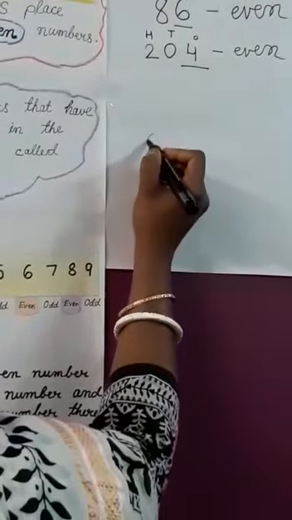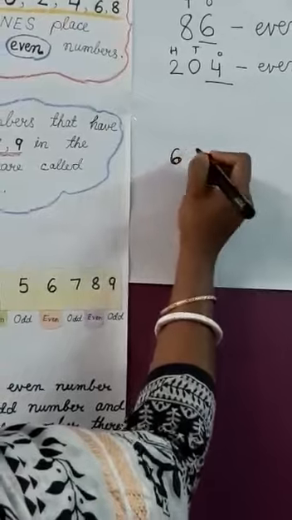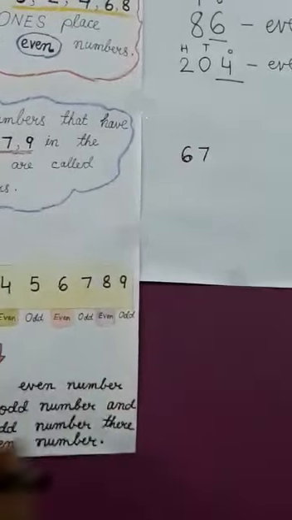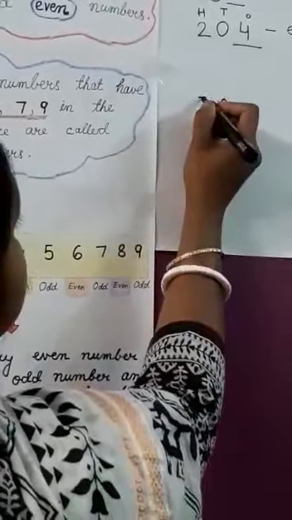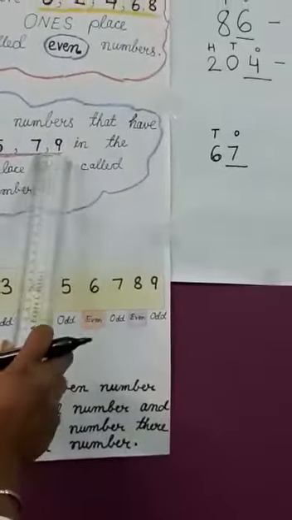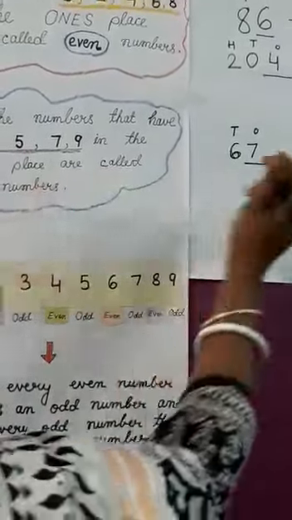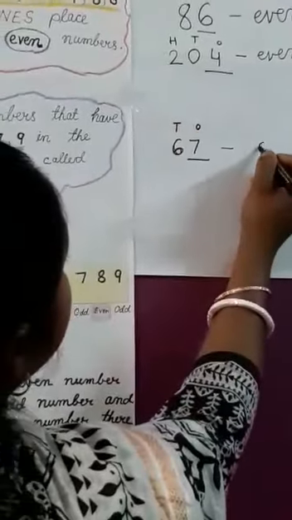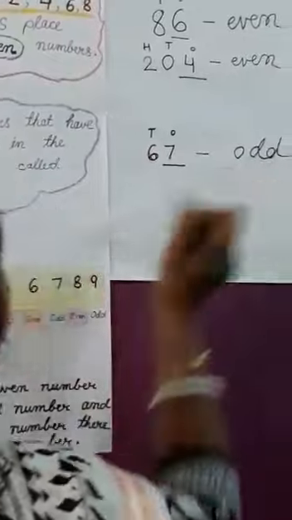Now let me write one number like 67. Now ones and tens. So what is the ones place number? The ones place number is 7. So 7 is an odd number. So the whole number will become odd.